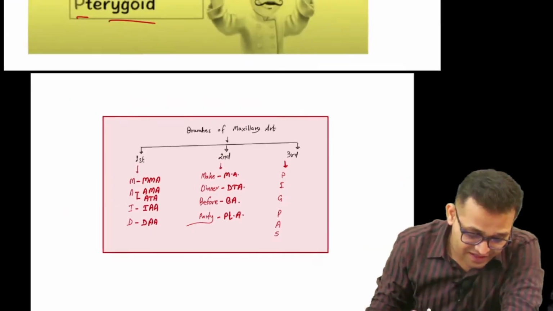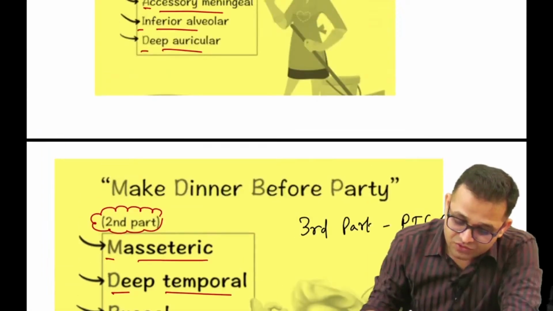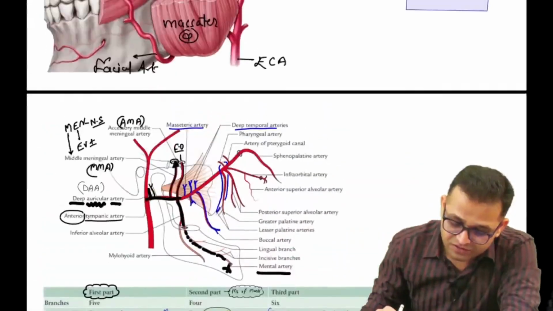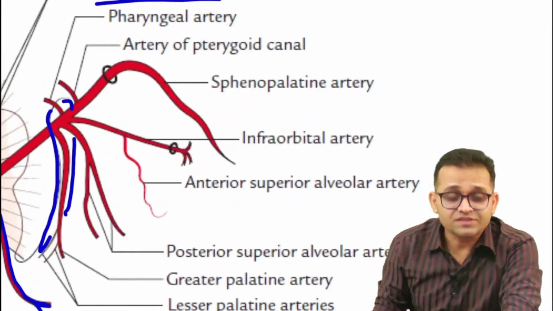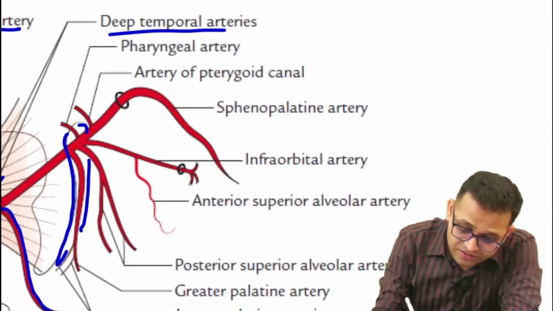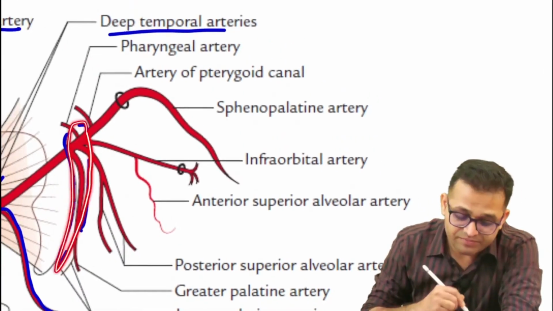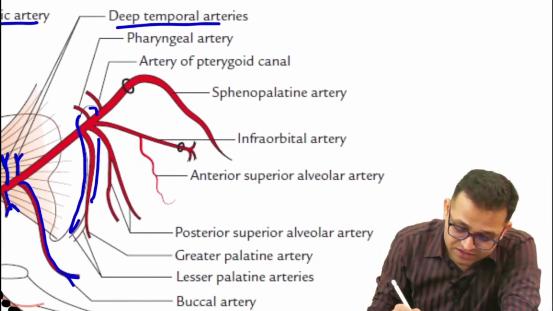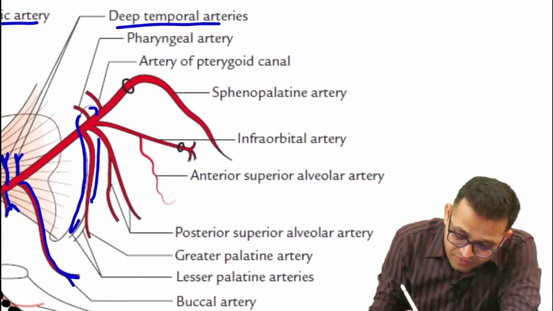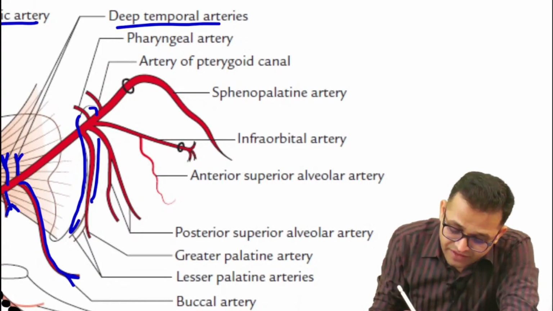Let's start. Yes, PIG PAS you have to remember, na? So what are our different branches from the third part? Can you see this image, sir? This is our foramen. So where you can see the different branches, you can observe the posterior superior alveolar artery.